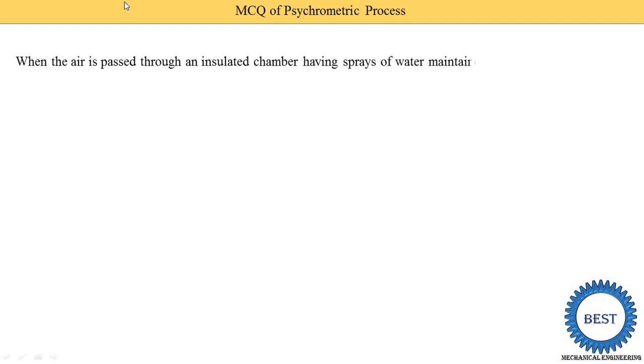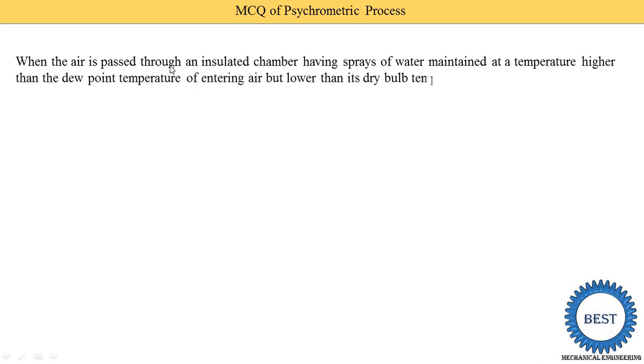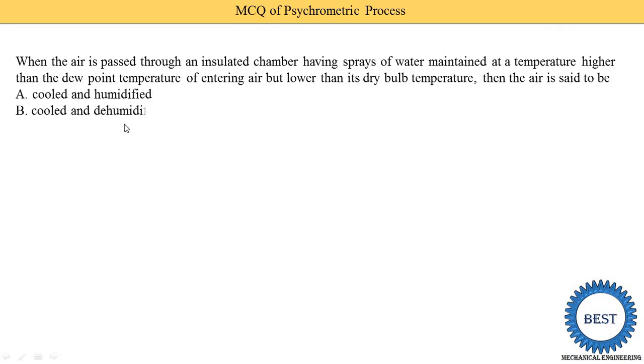When the air is passed through an insulated chamber having a spray of water maintained at a temperature higher than the dew point temperature of the entering air but lower than its dry bulb temperature, then the air is said to be cooled and dehumidified. Option A: cooled and humidified. Option B: cooled and dehumidified, heated and humidified, and heated and dehumidified.